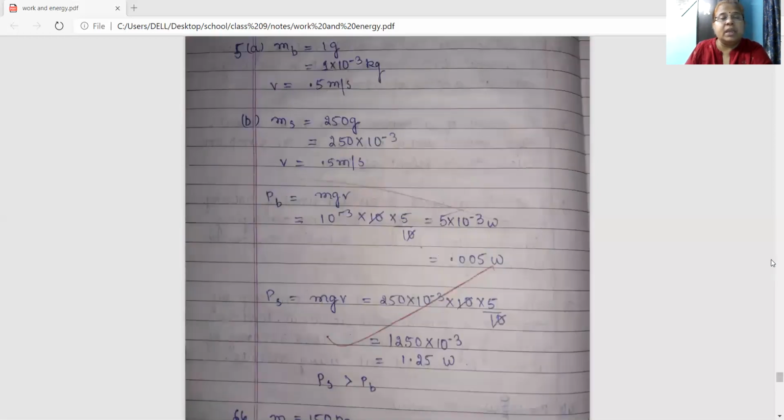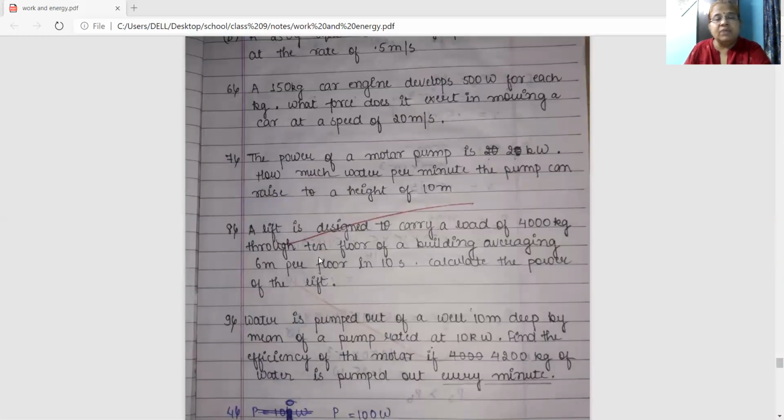Then come to number 8. A lift is designed to carry a load of 4,000 kg, means mass is given 4,000, through 10 floors of a building, averaging 6 meter per floor in 10 seconds. Time is given 10 seconds. Number of floors is 10, and the height of each floor is 6 meter. So calculate the power of the lift.